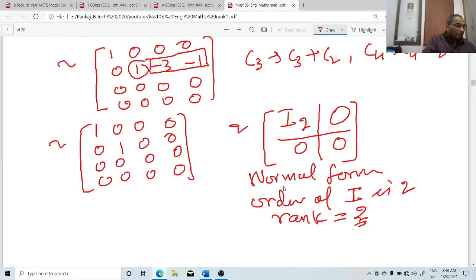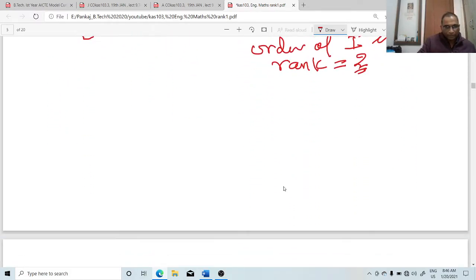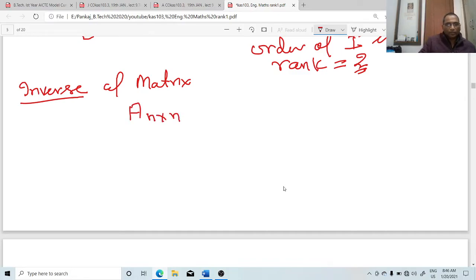Now comes the inverse of the matrix. We want to find out the inverse, right? This is the inverse of the matrix. Let us suppose A is a matrix n cross n. Okay.